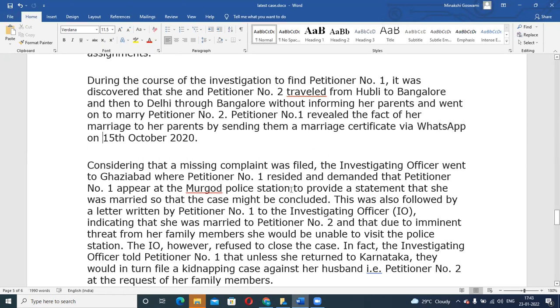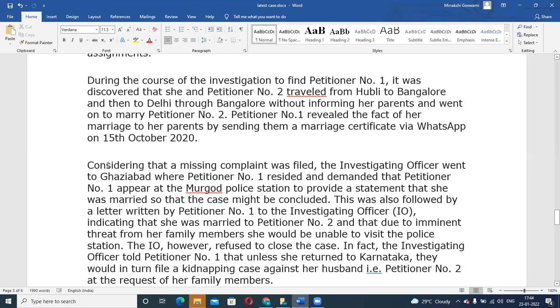But because this missing complaint was already filed, the investigating officer had the obligation, right? He had to close the matter. Whether the person was missing or not, whether the person is found or not, he also had the responsibility of closing it.